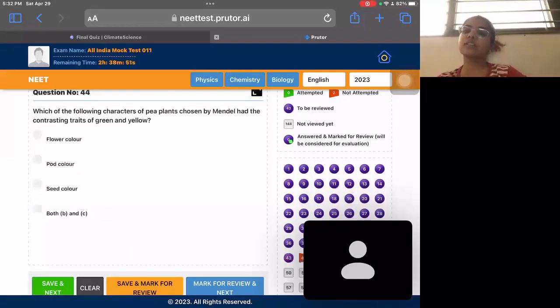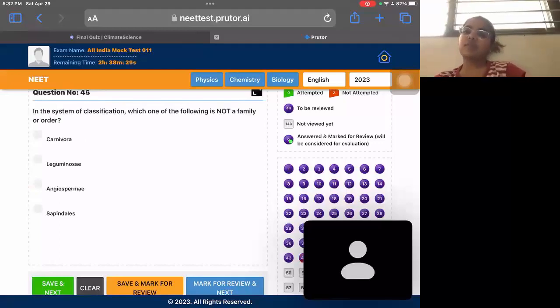Question 44 is, which of the following characters of pea plants chosen by Mendel had the contrasting traits of green and yellow? Green and yellow were seed colors, flower colors were white and violet, and pod color, I'm not sure there was a pod color, but there were seed colors of green and yellow. So the correct option is option 3.